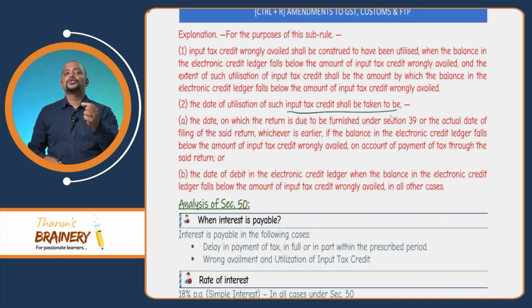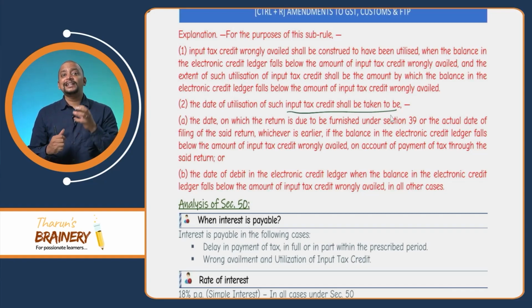Due date of filing GSTR 3B or actual date of filing GSTR 3B of the month in which that ITC is utilized should be taken as the date of utilization. Suppose it is reversal, it is simple: the date on which we file the GSTR 3B of the month in which we are reversing the ITC or making the payment of that wrongly utilized ITC. Now, what is taken as the wrongly utilized ITC? How do we know that ITC has been wrongly utilized? For that, an explanation has been provided.